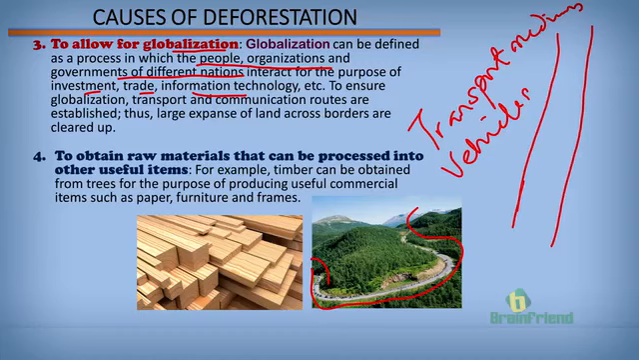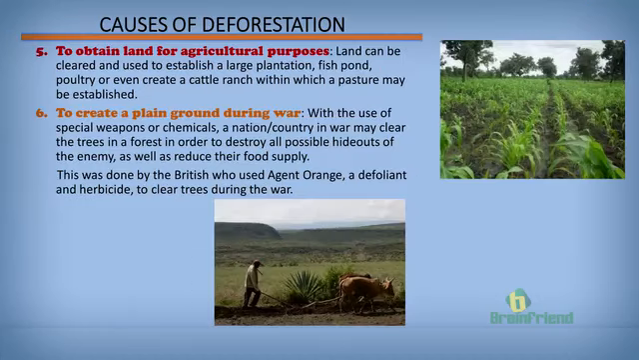Another reason for deforestation is to obtain raw materials that can be processed into other useful items. For instance, we get timber from our forests, which we use to process other items such as paper, furniture, frames, matchsticks, etc. Another cause of deforestation is to obtain land for agricultural purposes. Furthermore, deforestation can occur in order to create a playing ground during war.